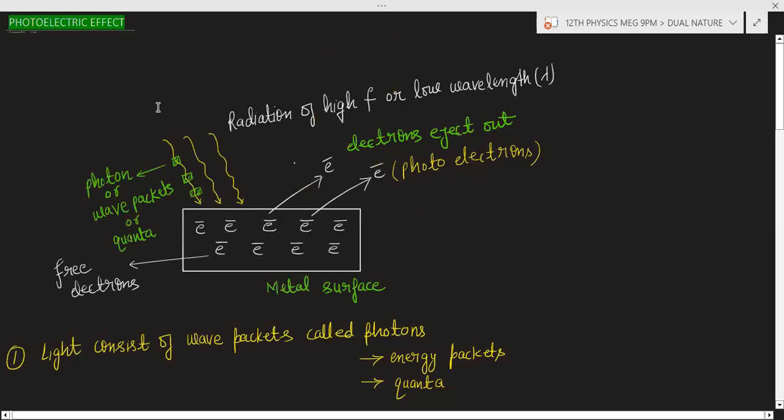Photoelectric effect is what? Energy means photons are incident on the surface and electrons are ejecting out. Take the screenshot.